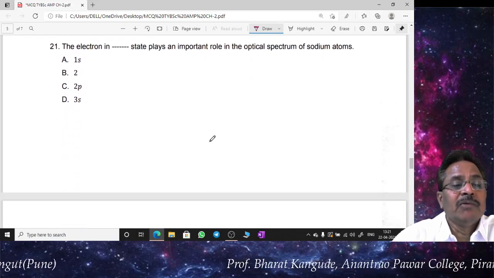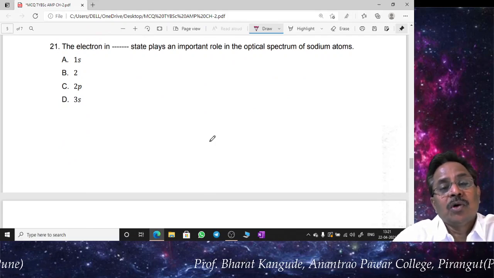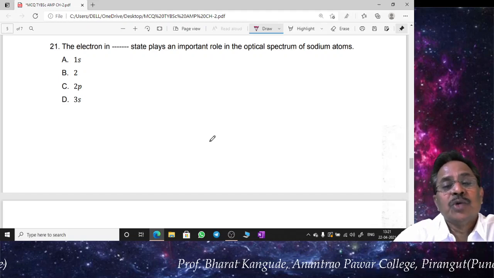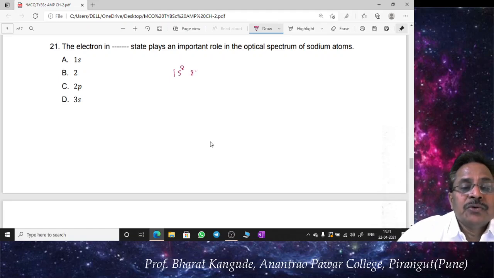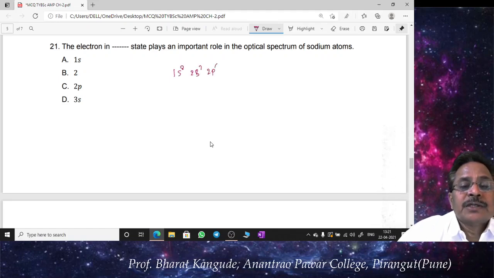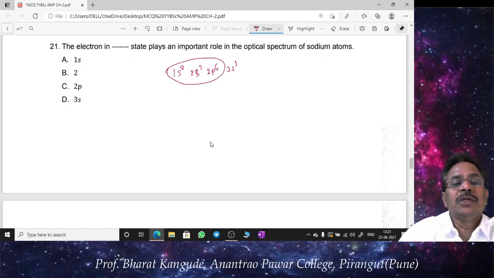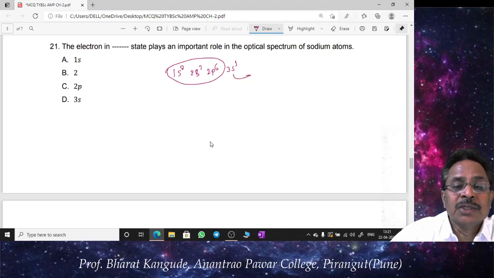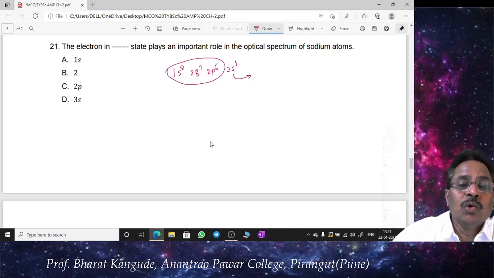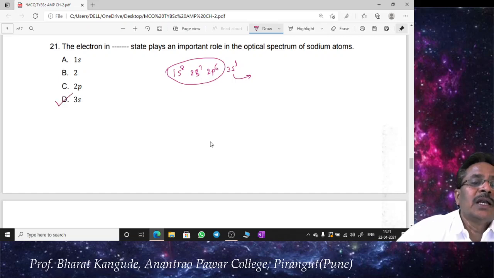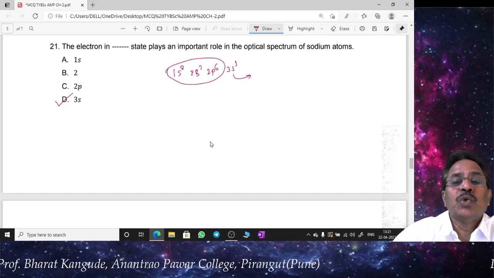Now question number 21, again simple. The electron in dash dash state plays an important role in the optical spectrum of the sodium atom. Again we have to go for the very simple electronic configuration, 1s2, 2s2, 2p6 and 3s1. As already discussed, no electron from the core contributes to the optical spectrum. Whatever happens, whether it absorbs or emits, the optical spectrum is associated with only this electron, and therefore 3s is the correct answer. So the electron in the 3s state plays an important role in the optical spectrum of the sodium atom.